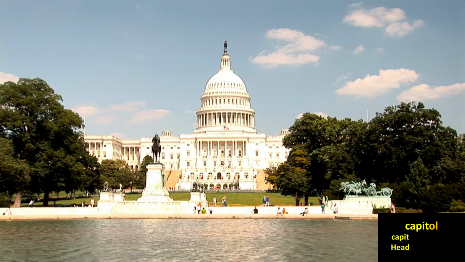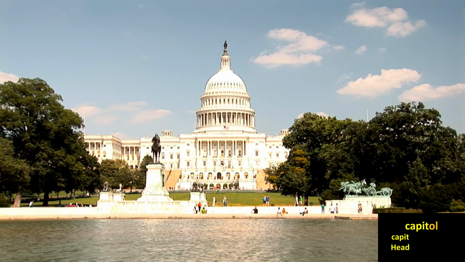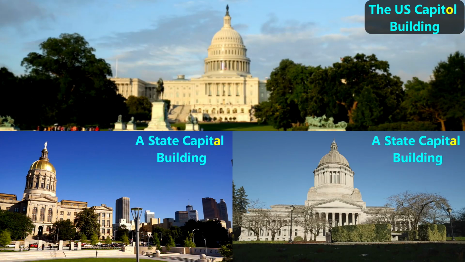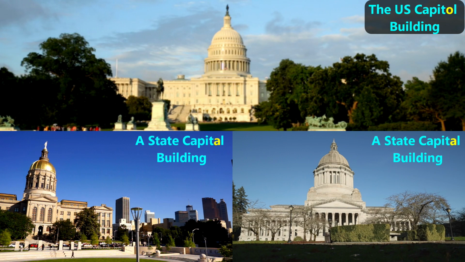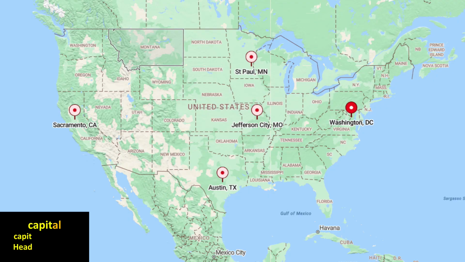This is the Capitol building in Washington, D.C. This is where federal legislators write laws for the entire country. Please note the spelling differences. For a state, the Capitol building's name ends in AL. But for our nation, the Capitol building's name ends in OL. The capital city, whether for a state or the nation, ends in AL.